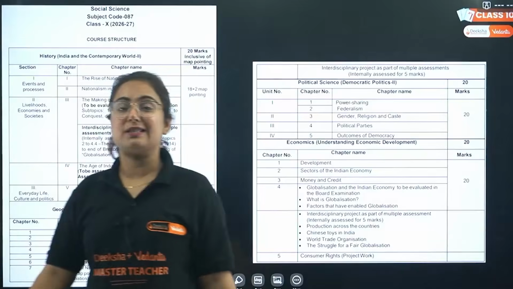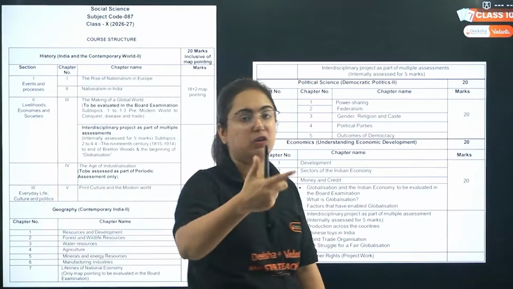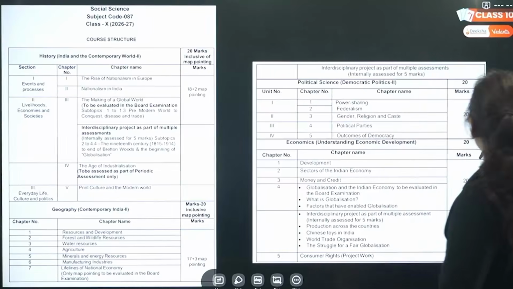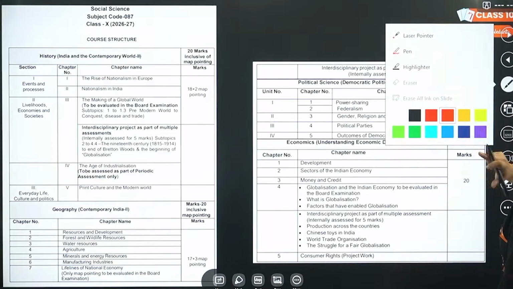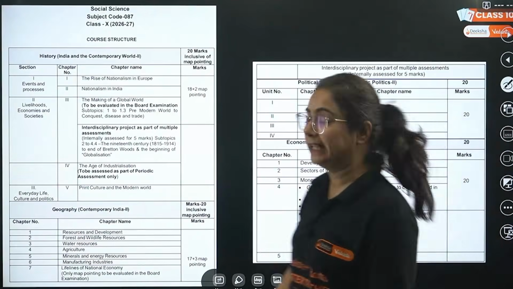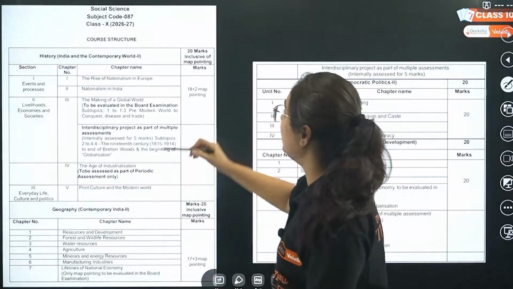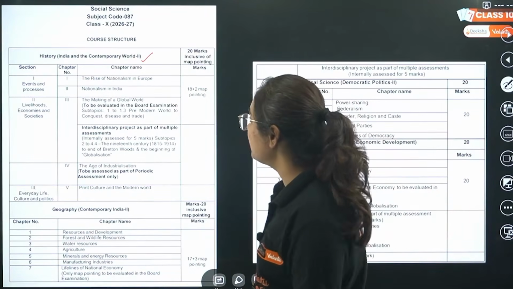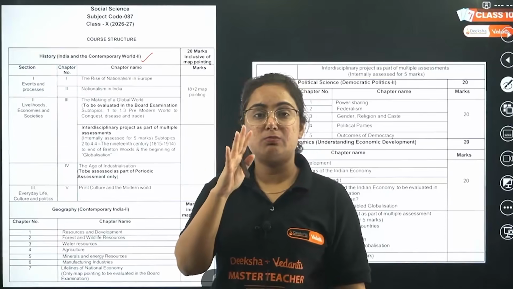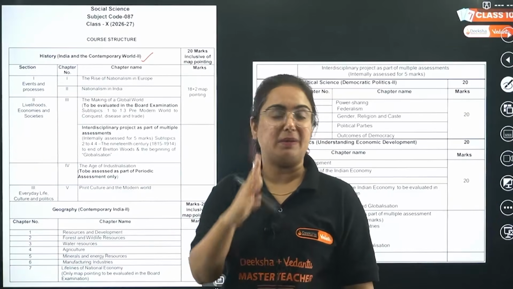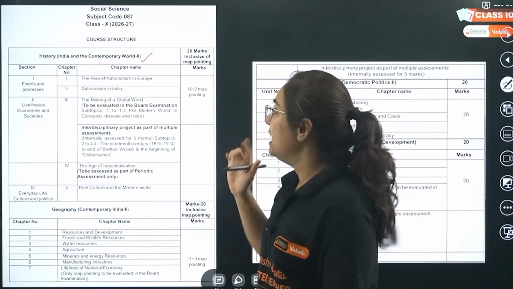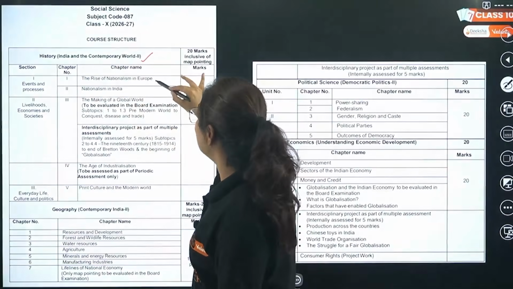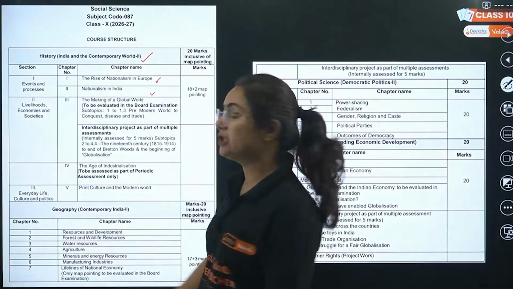Talking about social science, you have 4 books: history, geography, civics and economics. A very good detail about this is given by CBSE to us. Please pay attention to every single detail. Like, let's talk about history. India and the Contemporary World 2 is the heading of your NCERT. We have 4 units or 4 chapters majorly in this particular book, right? Your first unit talks about 2 chapters, rise of nationalism in Europe and nationalism in India.